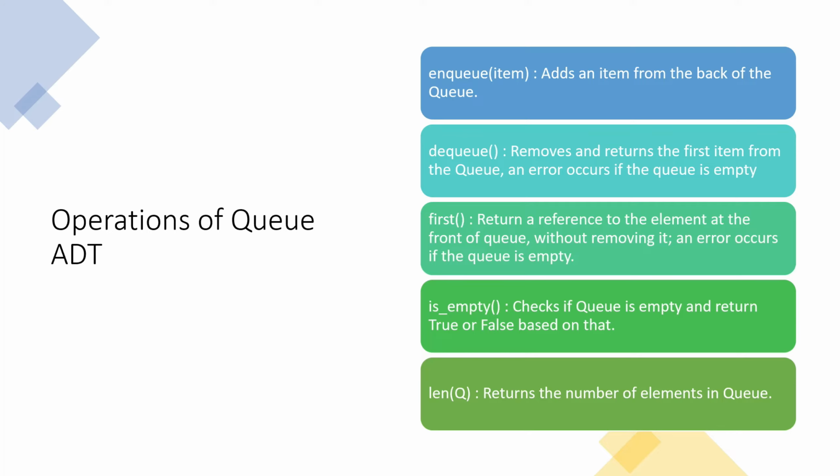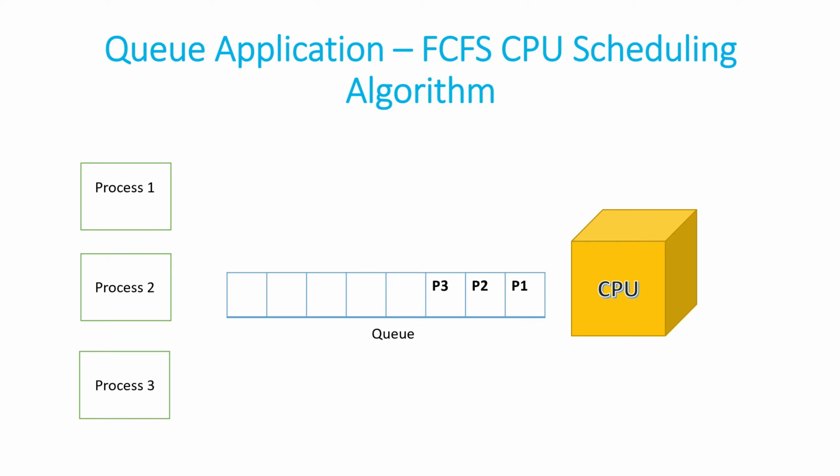We will implement all these operations, but before that, let me show you an example of a queue. It is very much used in CPU scheduling algorithms. There's FCFS, there's shortest job first, or round robin. There are multiple algorithms around it. All these need a queue. Let's discuss one out of them, which is FCFS. FCFS full form is first come, first serve, which is the main principle of a queue as well. The one which is first should be processed first.